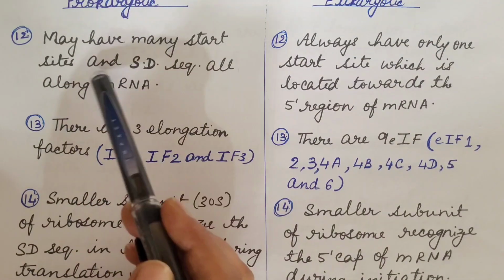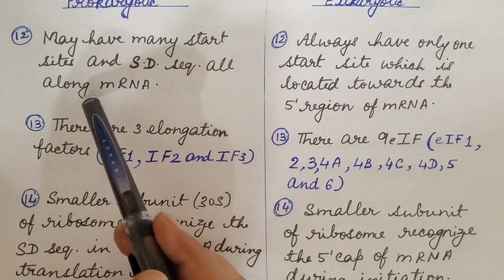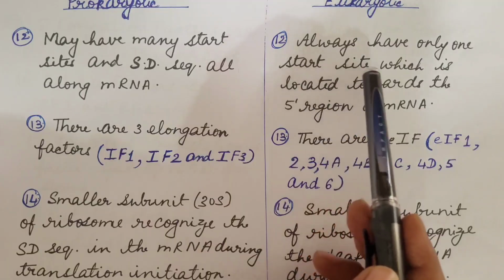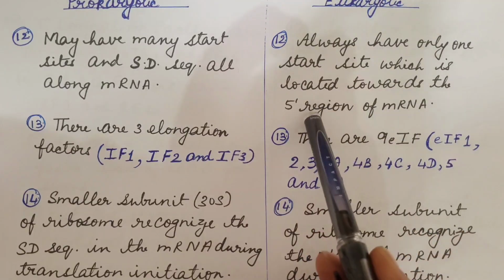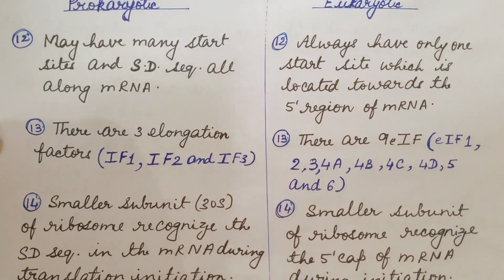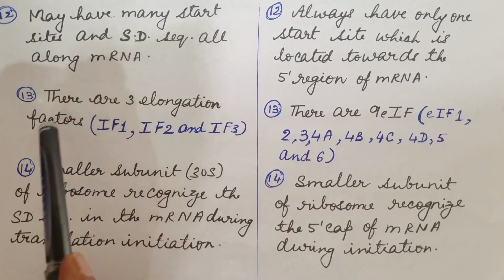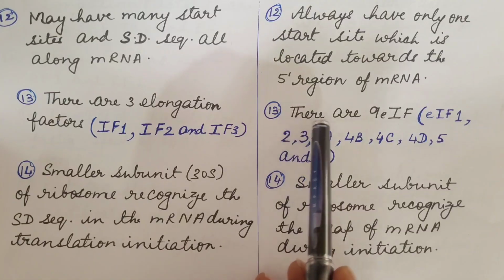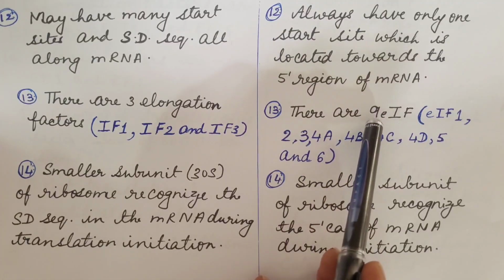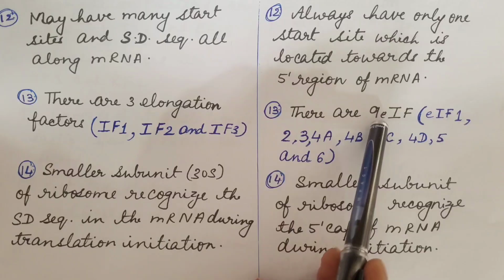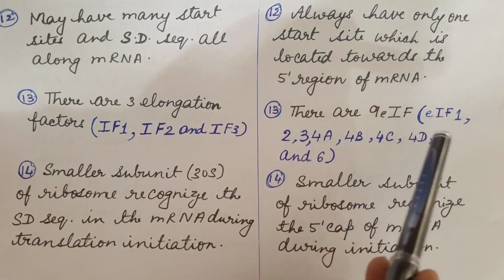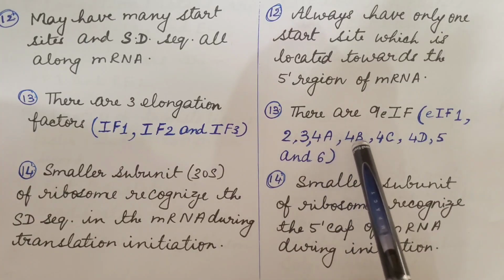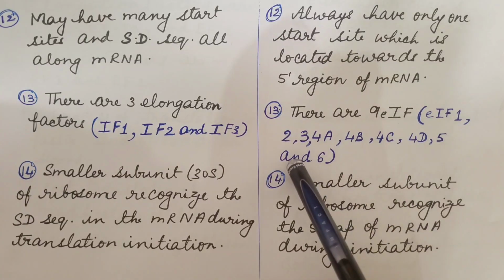Prokaryotes may have many start sites and Shine-Dalgarno sequences all along messenger RNA. Eukaryotes always have only one start site, which is located towards the 5' region of the messenger RNA. In prokaryotes, there are three initiation factors, IF1, IF2 and IF3. In eukaryotes, there are 9 initiation factors denoted as small eIF, where small e stands for eukaryotes. They are eIF1, 2, 3, 4A, 4B, 4C, 4D, 5 and 6.